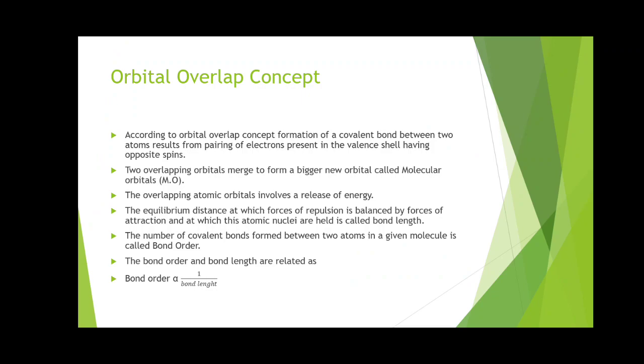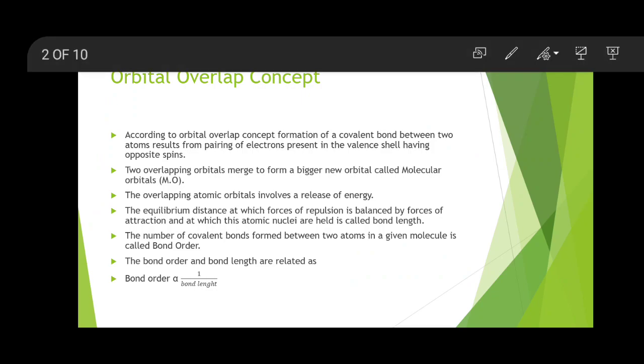In today's lecture we discuss how a molecule gets formed according to valence bond theory by considering the combination of atomic orbitals. But according to modern concepts of valence bond theory, orbital overlap is very important. According to the orbital overlap concept, the formation of a covalent bond between two atoms results from pairing of electrons present in the valence shell having opposite spin.